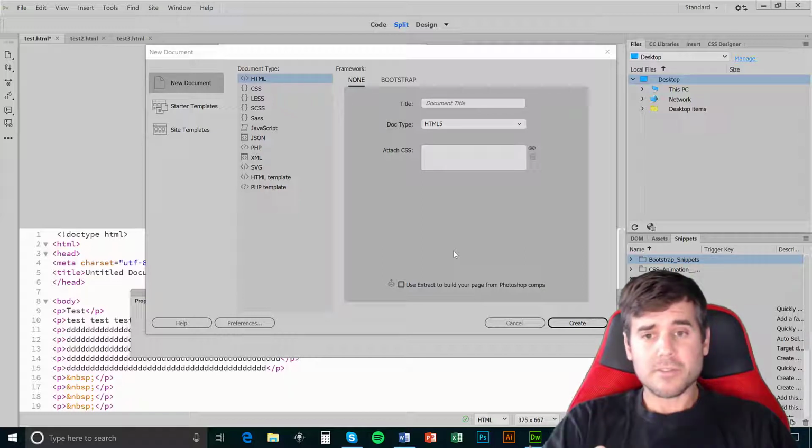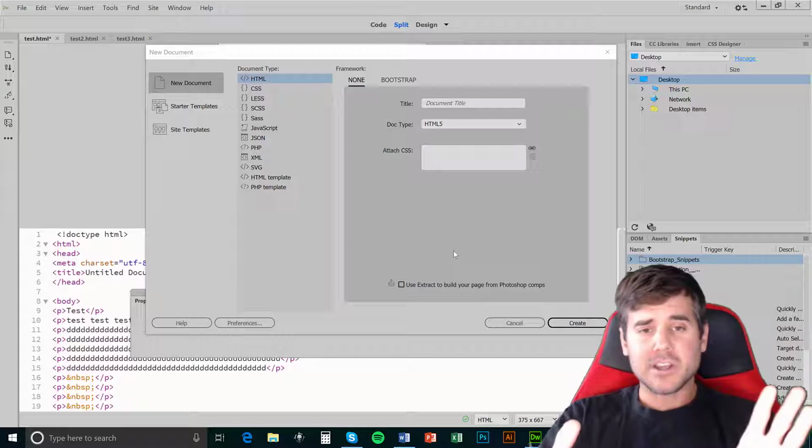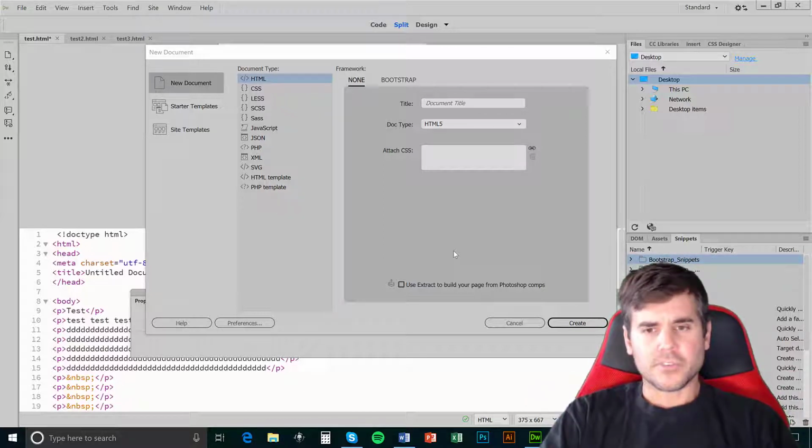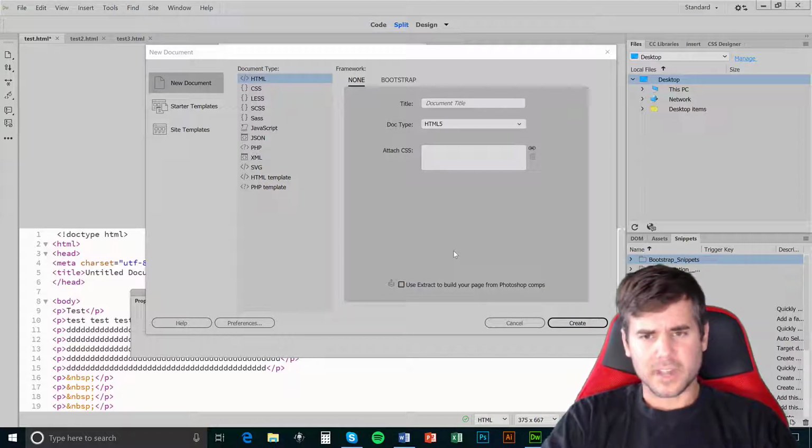I'm going to be using Dreamweaver for this. There's not going to be any coding, but I just want to show you the very intro of starting to think about designing a mobile site. How do you design a website? How do you size it correctly and make it look right on the mobile device?